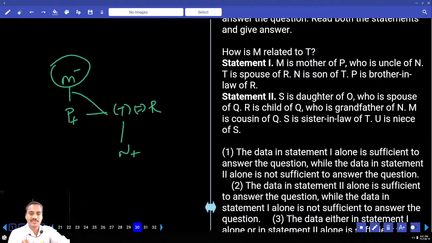How is T related to M? We cannot decide, son or daughter. But is M related to T? Yes, mother. Statement 1 alone is sufficient. Then coming to statement 2 alone.